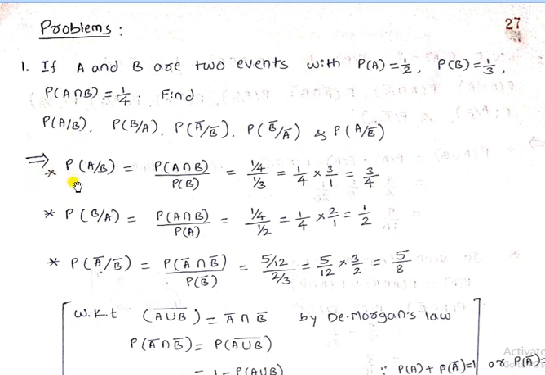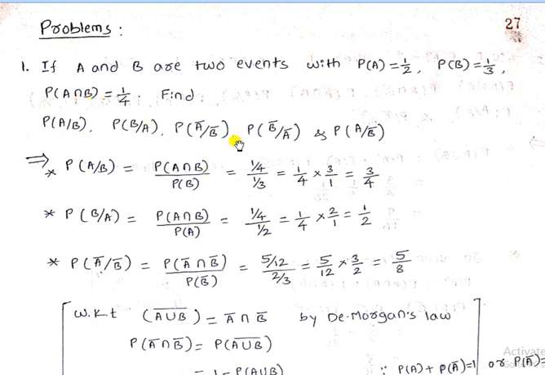Solution: probability of A divided by B. Here we will apply conditional probability. You know that according to conditional probability, probability of A divided by B becomes probability of A intersection B divided by probability of B. In the problem they have given the values of the numerator and denominator.